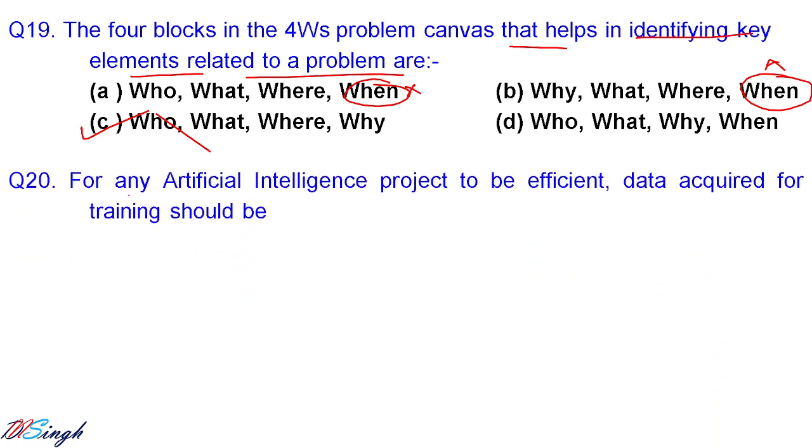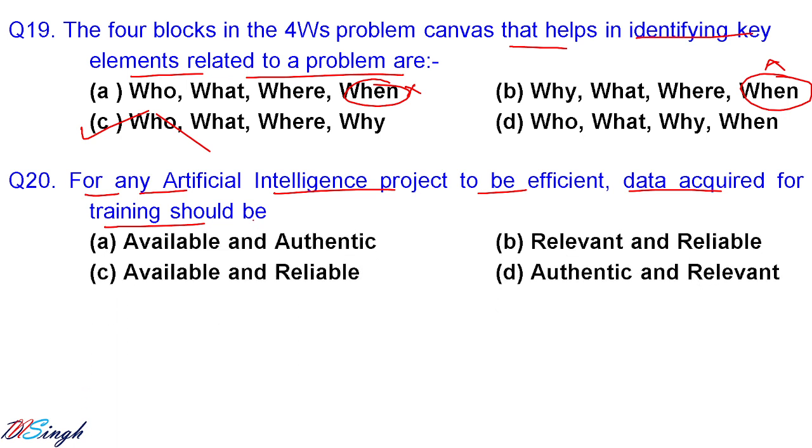Let us go for question number 20. For any artificial intelligence project to be efficient, data acquired for training should be available and authentic, relevant and reliable, available and reliable, authentic and relevant. The most appropriate answer for this one is what? Authentic and relevant. Data must be authentic so that there is no doubt about the data integrity, and relevant, it should be related to the work that we want to do or the prediction we want to make, or it should be related to the problem which we are solving. So it should be authentic and relevant.